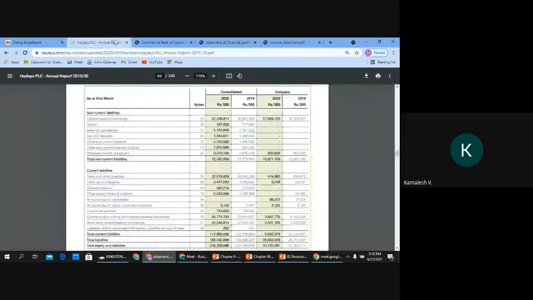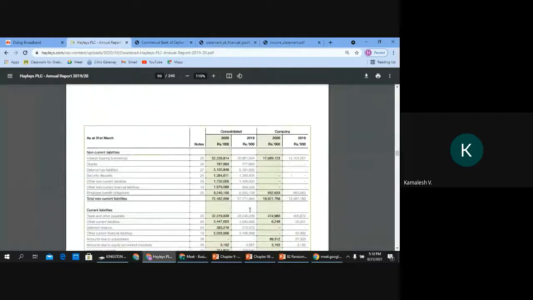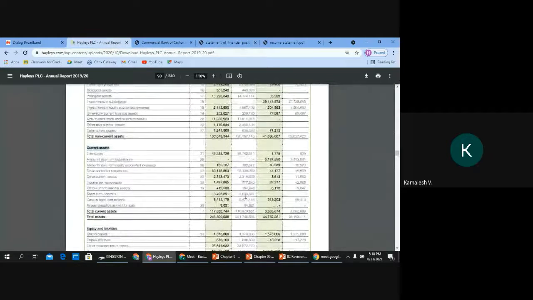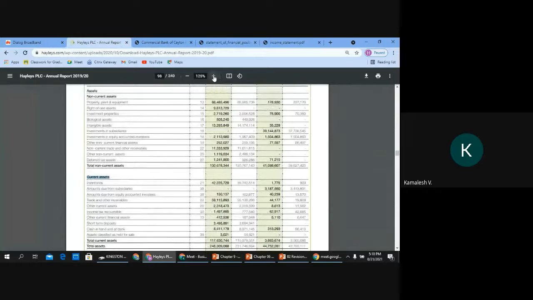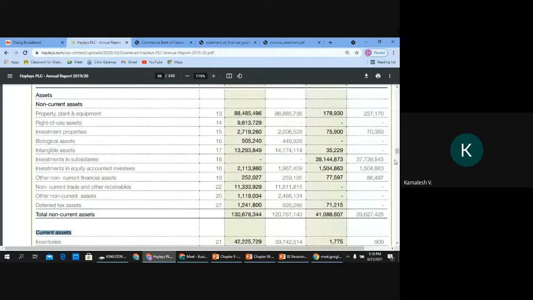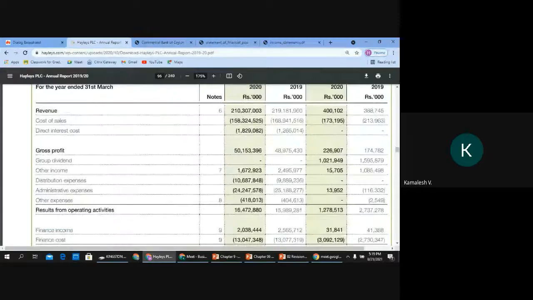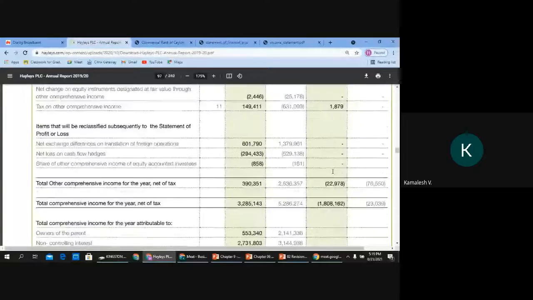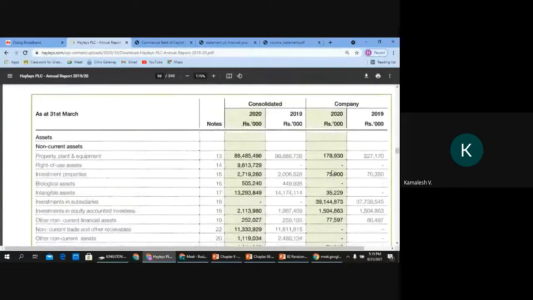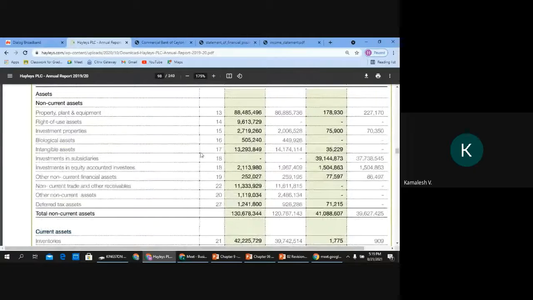Now let's go to Haley's. I'll just zoom in a bit and then we'll scroll down. Look at this. Where are they starting? Non-current assets. Property, plant and equipment is at the top.